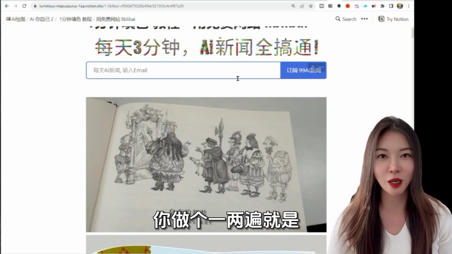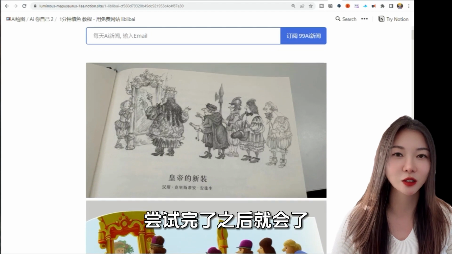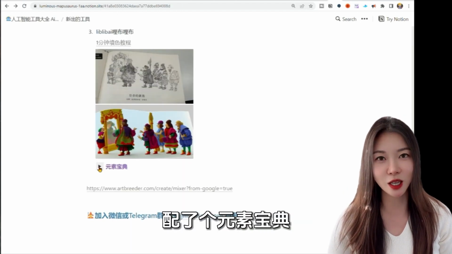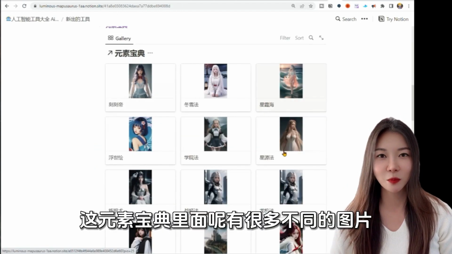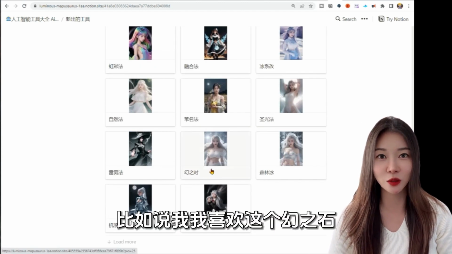In fact, learning stable diffusion is not difficult, really not difficult. As long as you follow these steps, do it once or twice. It is what I think of any learning: it's all up to you to try it yourself. After trying it, you will understand.